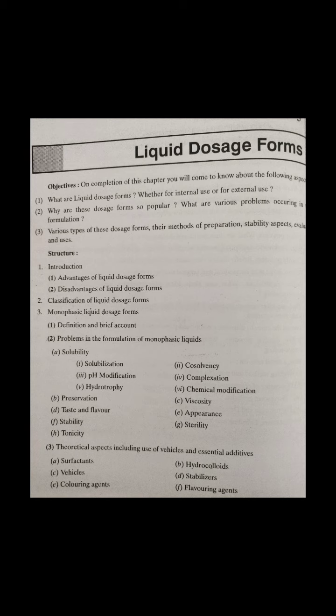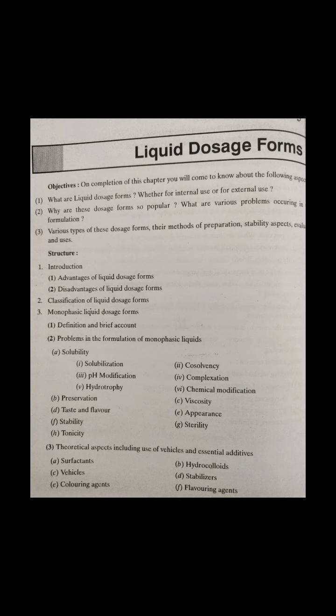One component is the solvent and the other is the solute, and solutes might be one or more than one. In general the solvent is present in a large quantity, but there are a few exceptions like simple syrup, Indian Pharmacopoeia, which contains 66.7% weight by weight of sucrose and 33.3% weight by weight of water, which is the solvent.